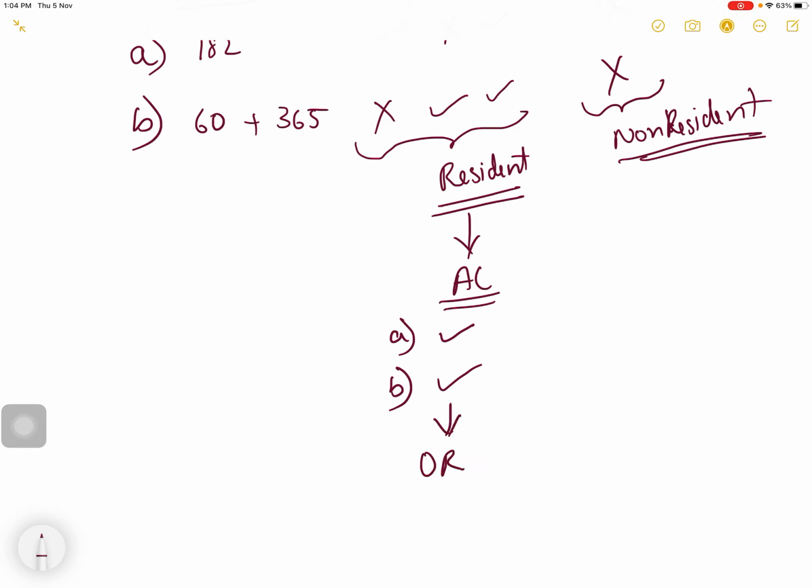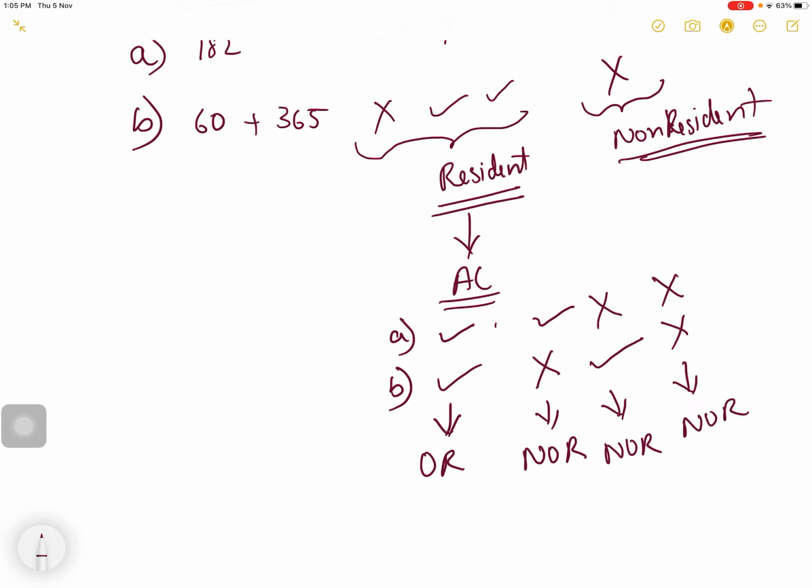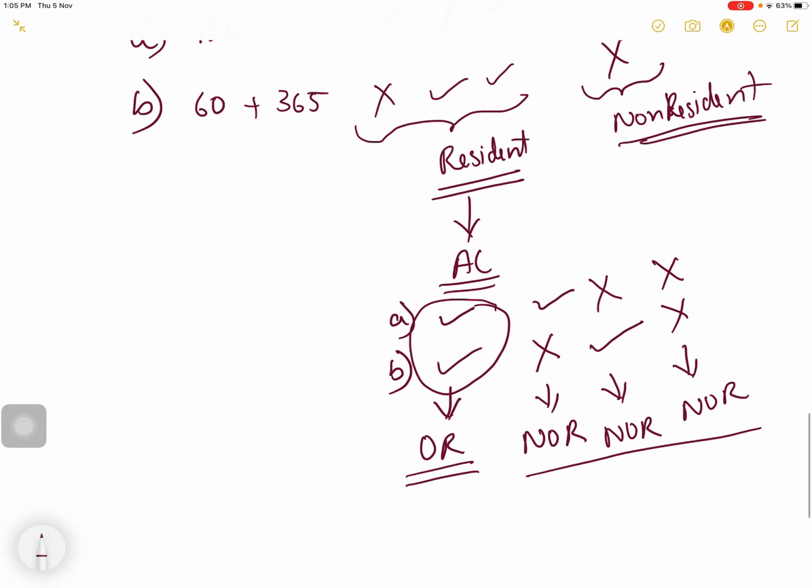If he satisfies the first additional condition and does not satisfy the second, then he is not ordinarily resident. If he satisfies the second additional condition and does not satisfy the first, then also he is not ordinarily resident. If he does not satisfy both additional conditions, he is not ordinarily resident. Only if he satisfies both the additional conditions is he ordinarily resident. Otherwise, he is not ordinarily resident. Got it?